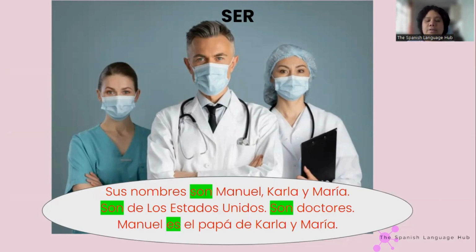Now, again, this is a characteristic that defines them. They are defining themselves as, or the two girls, Carla and María, are defining themselves as Manuel's daughters, okay, and as doctors, and from the United States, right? So in here, when we talk about relationships, it could be any kind of relationship, like, in this case, family, co-workers, friends, neighbors. We use ser, right?